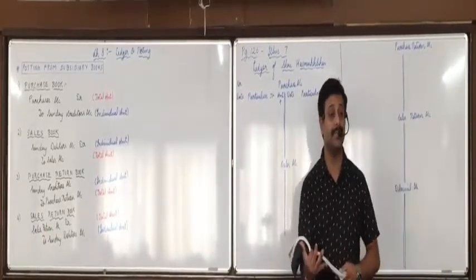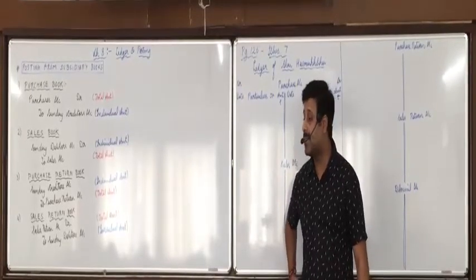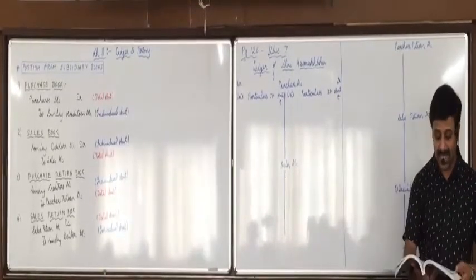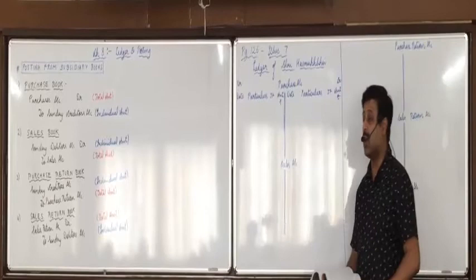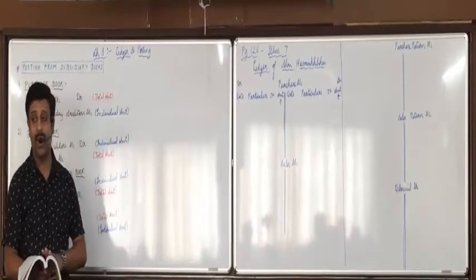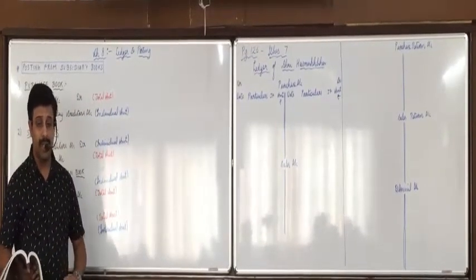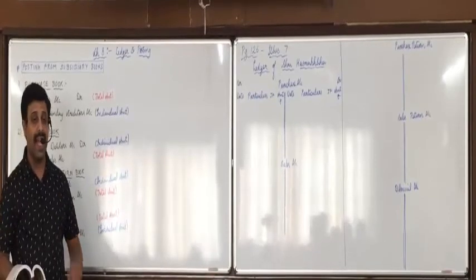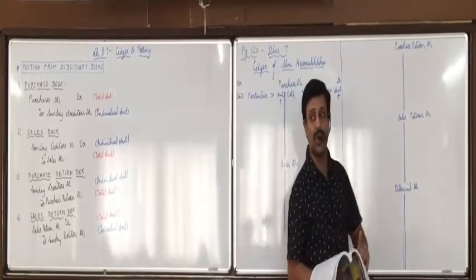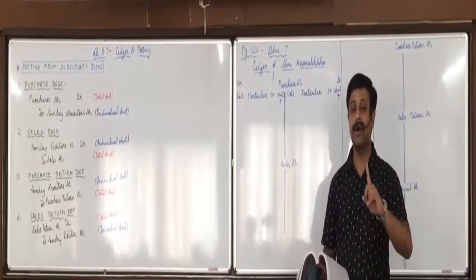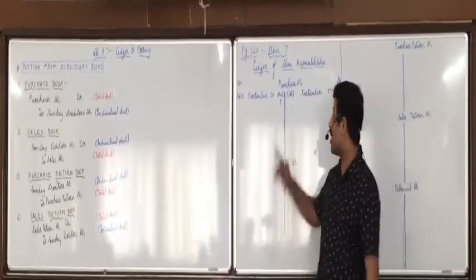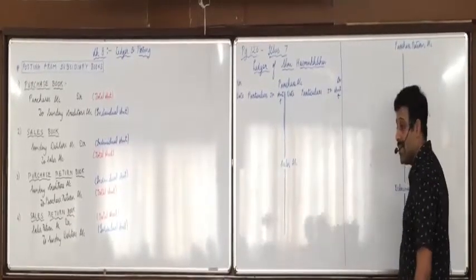Page 126. All of you look at page 126. Can you see the solution of subsidiary books for illustration 7? It is already there. So in exams you have to make that solution first. Right now we already practiced this in the last 3 days, so we are not making the solution of subsidiary book. I am directly explaining you how to do the posting from subsidiary books. But otherwise, first what you are supposed to do in exams, make the subsidiary books. Okay. Now, first of all, when you do the posting from subsidiary books, you make 4 accounts: purchase account, sales account, purchase return account, and sales return account.